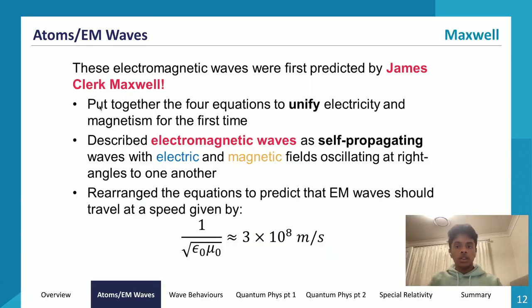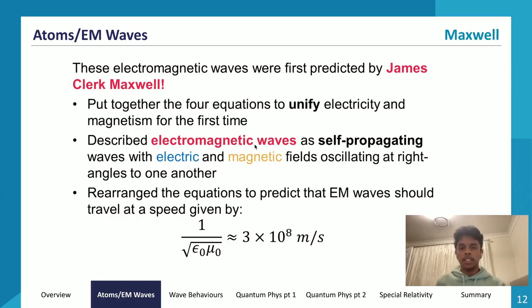So now let's talk about this guy, Maxwell, which I mentioned earlier. These electromagnetic waves were first predicted by James Clerk Maxwell. And if you look over here, his name is in red. Well, what does that mean? It means that James Clerk Maxwell can be tested upon in your HSC questions. So how much detail can they test you on? Well, these 3 points that we have down here, that's about as much detail as they can test you on.